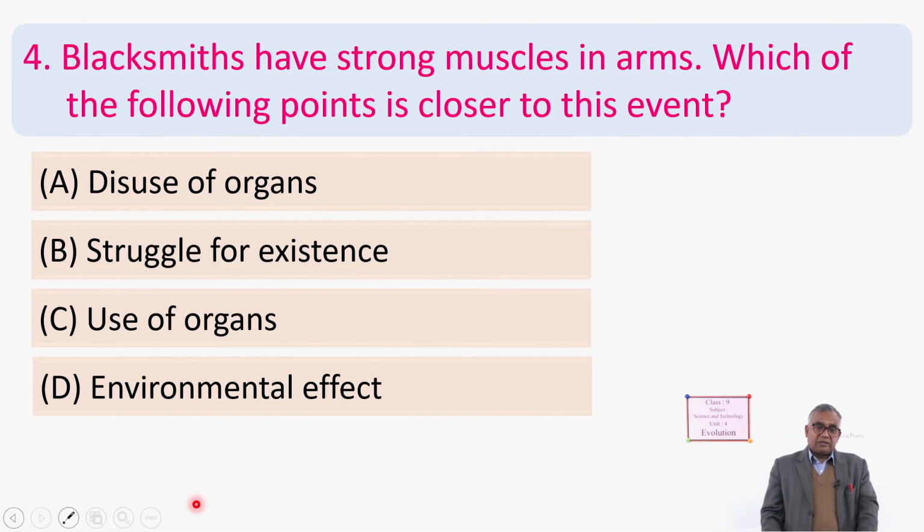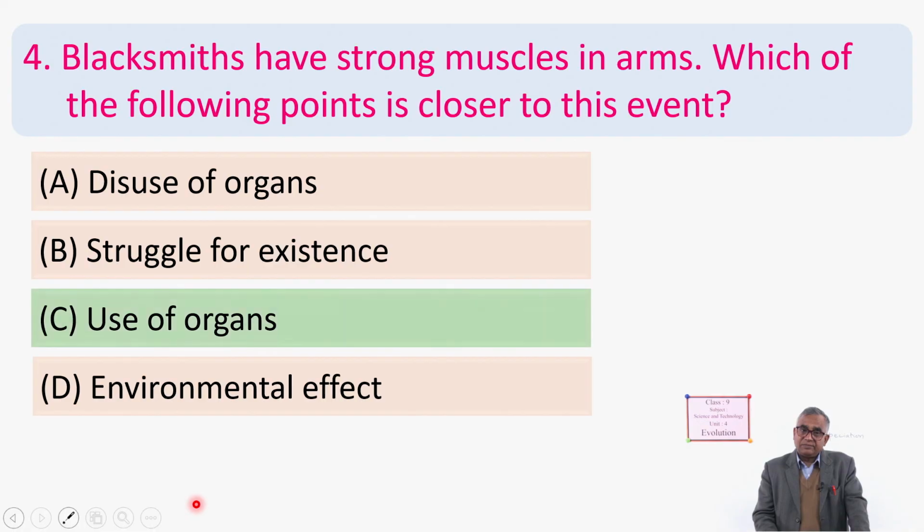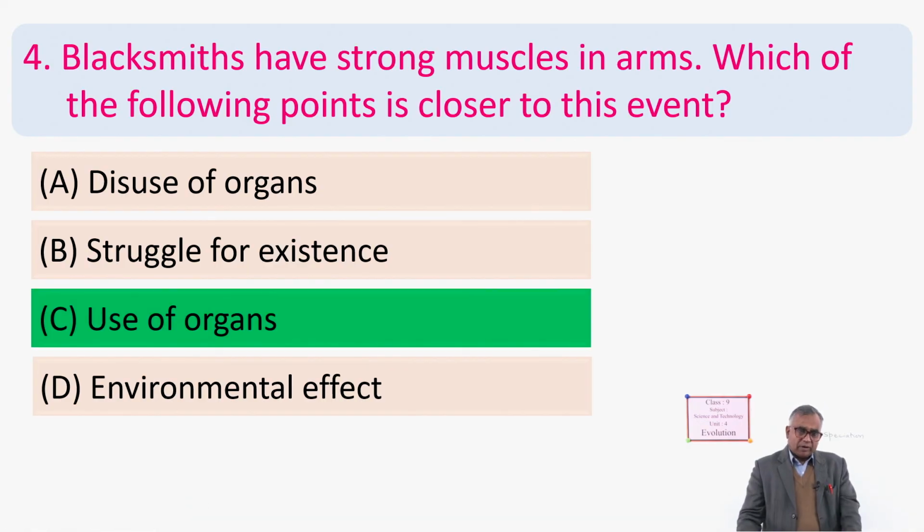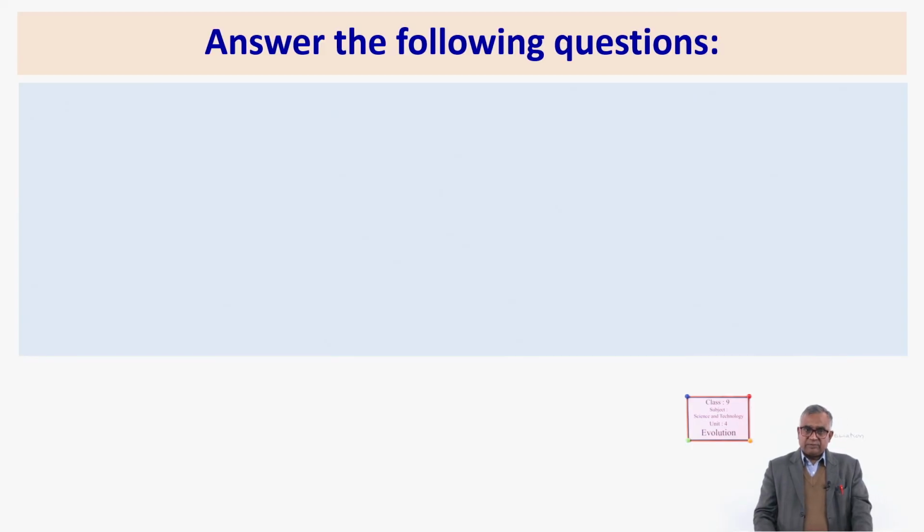Okay. Next, blacksmiths have strong muscles in their arms. Which of the following points is closer to the event? Disuse of organs, struggle for existence, use of organs, or environmental effect? Use of organs. Okay, students, after that we have to do some subjective questions.